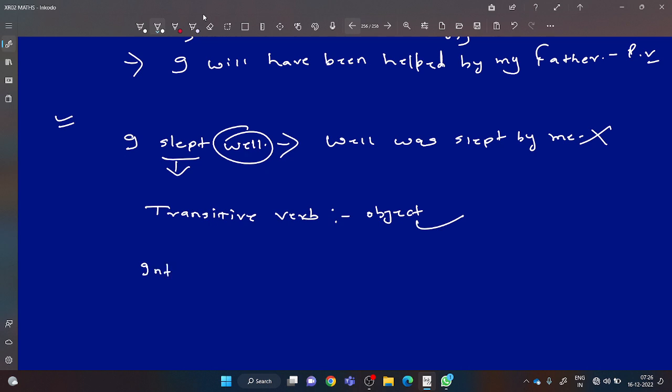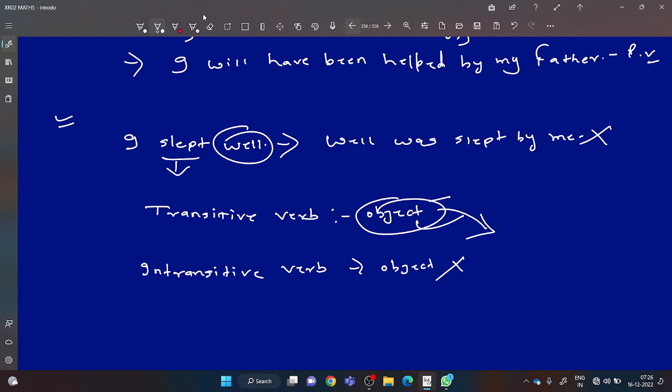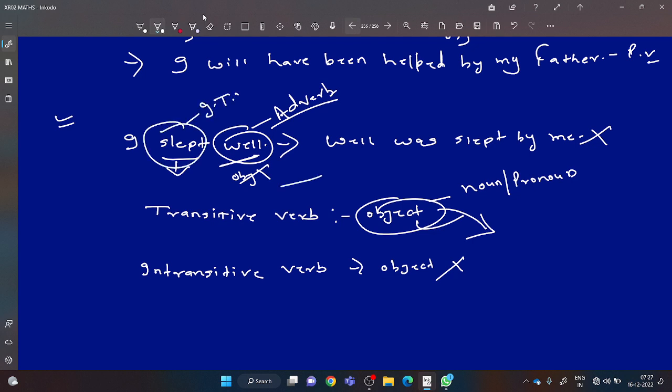And what is an intransitive verb? So intransitive verb will not take an object with itself. And it is said that in the sentence where object is present, only then we can change it into passive voice. And always remember, an object is either a noun or pronoun. And here do you know, well is an adverb and its passive voice cannot be done because well is not an object. Number one reason. Number two reason, slept is an intransitive verb. That's why its passive voice is not done.